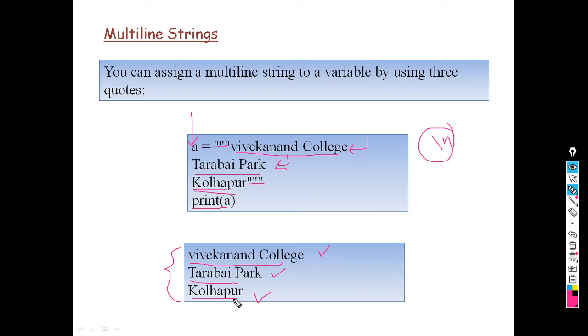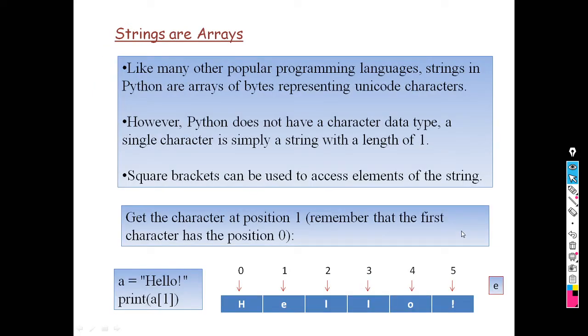So this is the part. How can we assign a single string? We can write single quotation marks or double quotation marks. And how can we assign a multi-line string? We have to use three quotation marks at the beginning of the text and at the end of the text. So these are the methods for how we can assign strings.